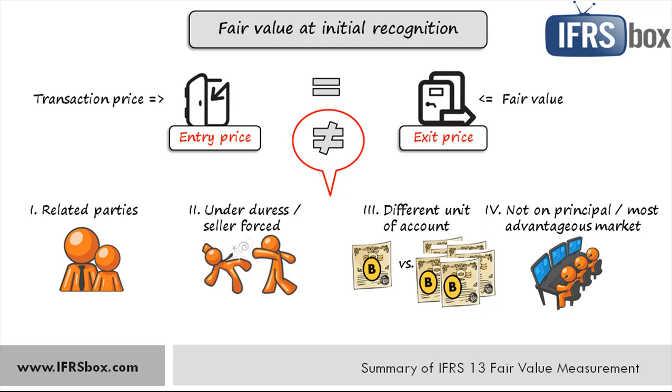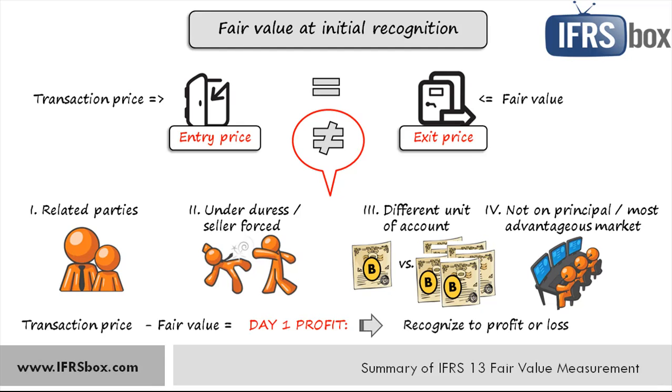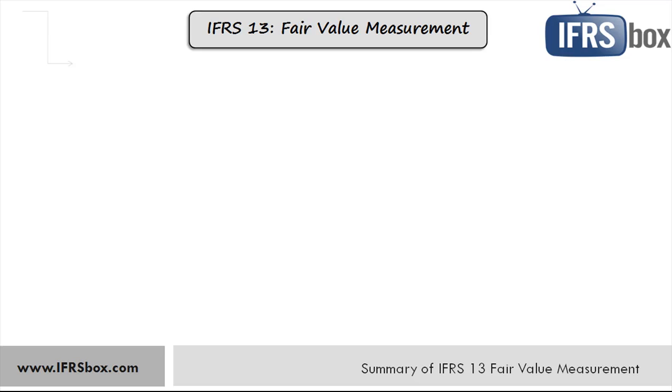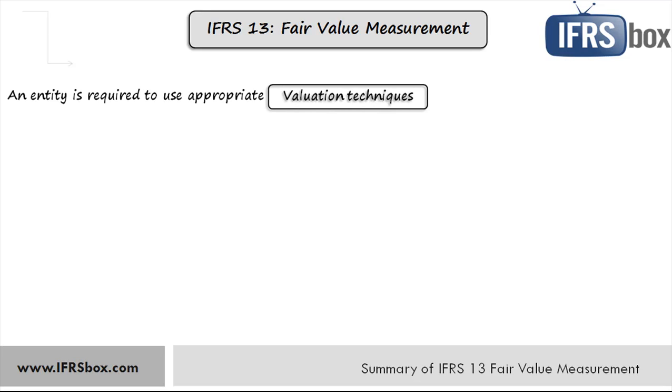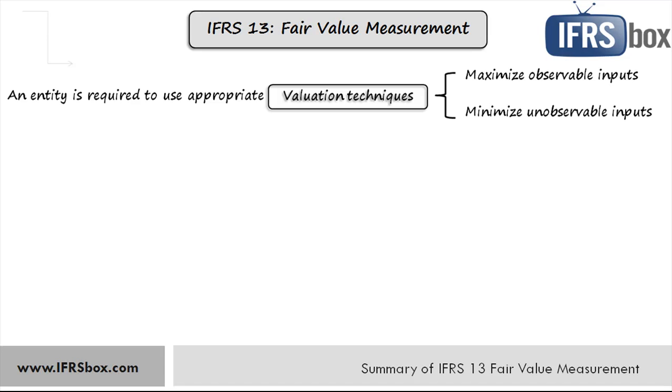So what to do when you find out that the fair value is different from transaction price? In this case, difference between these two is so-called day one profit. And if it cannot be attributed to transaction cost, you simply recognize it to profit or loss immediately. When determining fair value, an entity is required to use valuation techniques that are appropriate in the circumstances and for which sufficient data are available, and these techniques must maximize the use of relevant observable inputs and minimize the use of unobservable inputs.